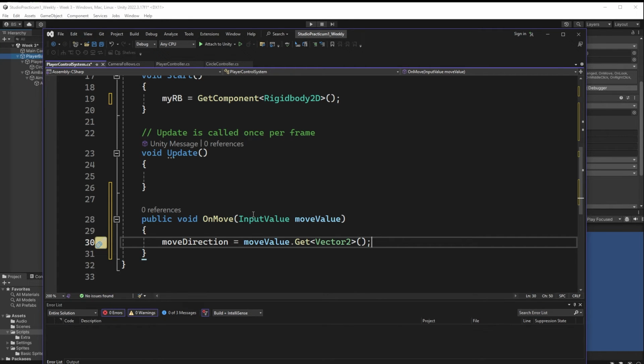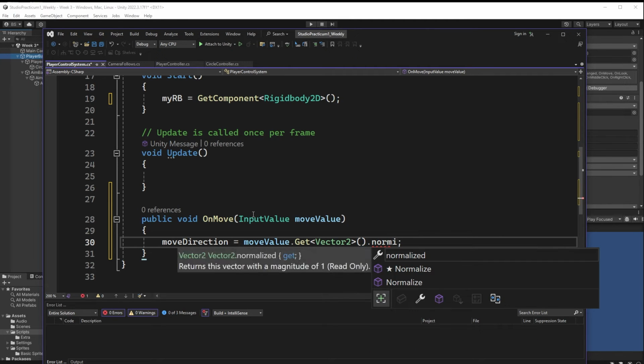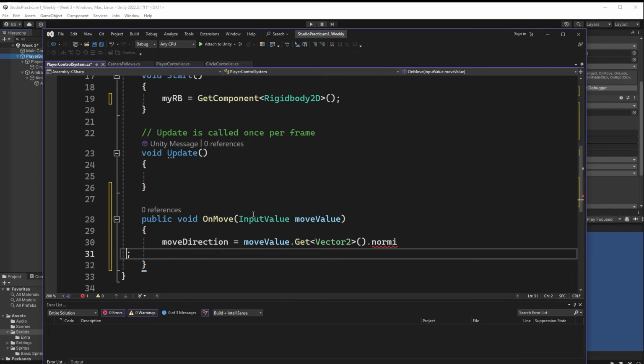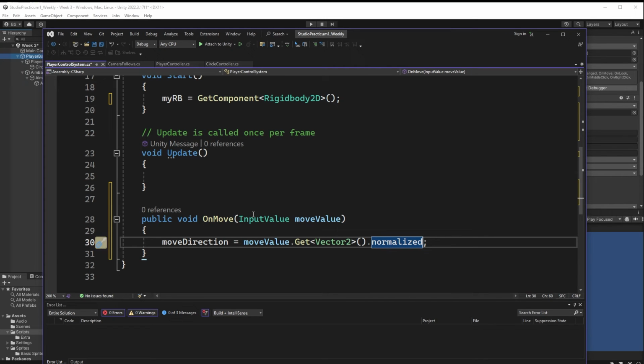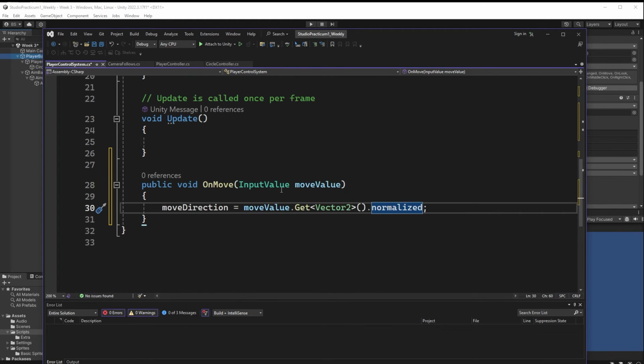This is going to return to us a value. I believe that this value is normalized already, but you know what I'm going to do just to make sure is I'm going to add in normalized. So I'm going to normalize. Delete slowly. Normalized. All right, I'm going to normalize this just to make sure that I'm getting a magnitude of no greater than 1. Like I'm getting a magnitude of 1. And that's going to allow me to then multiply my actual value by what I call my base speed. By my base speed later on, it's going to allow me to have my character moving in a very particular manner. Okay, so there's a couple things that we want to do here.